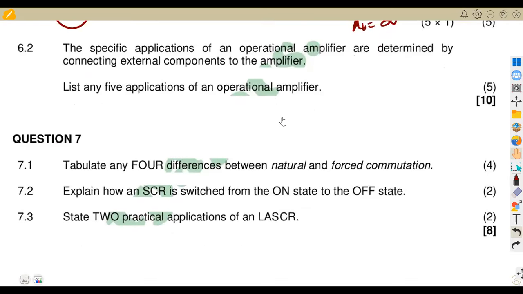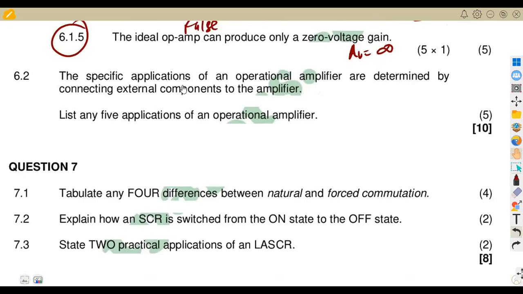Then the applications of an operational amplifier are determined by connecting external components to the amplifier. List any 5 applications of an operational amplifier. These are the types of amplifiers, where the name of the amplifier tells us about the application.